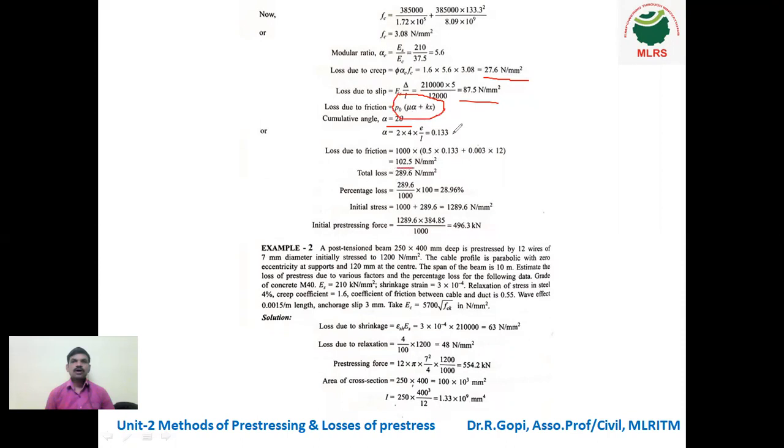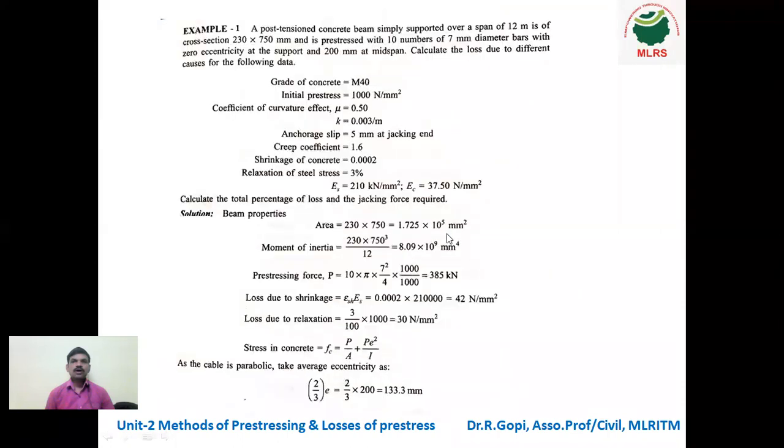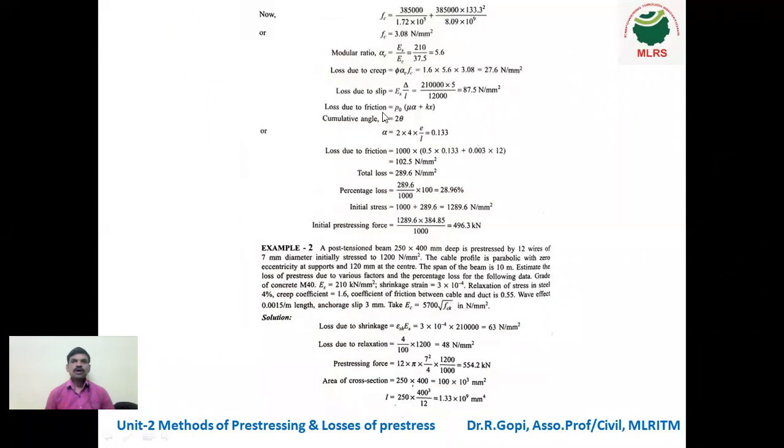Okay. Therefore, total loss. For how many losses did we calculate? You can see loss due to shrinkage, loss due to relaxation, loss due to creep, loss due to slip, and loss due to friction. Total 5 types of losses we found out. You add all the 5 types of losses.